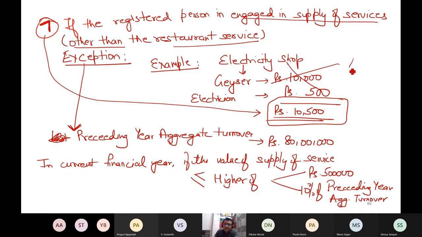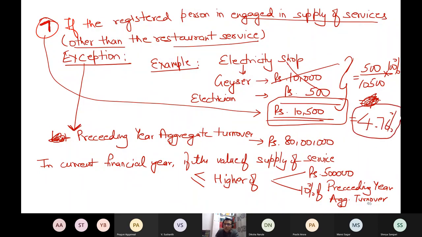What do I mean by this? Now in this example, on an average, how much is the percentage of service? 500 divided by 10,500, into 100. On an average, it is 4.76%. So the government says it is genuine. The government says on an average, when you compare your total service and total goods, it is only 4.76%. The remaining is the goods only.